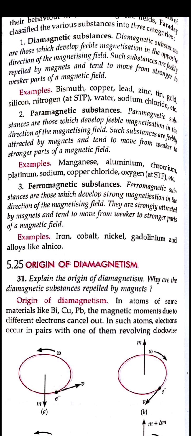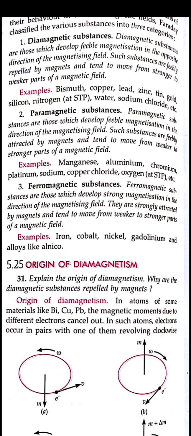We have already learned that diamagnetic and paramagnetic substances both show low magnetization. Diamagnetic shows low magnetization in the opposite direction to the magnetizing field, and paramagnetic substances show less magnetization in the direction of the magnetic field. If we talk about ferromagnetic substances, they show strong magnetization in the direction of the magnetizing field. Paramagnetic substances have low magnetization in the direction of the field and are attracted towards the magnet very slowly, but here there is strong magnetization, so they will be attracted very strongly by the magnet, and they tend to move from the weaker to the stronger part very fast.